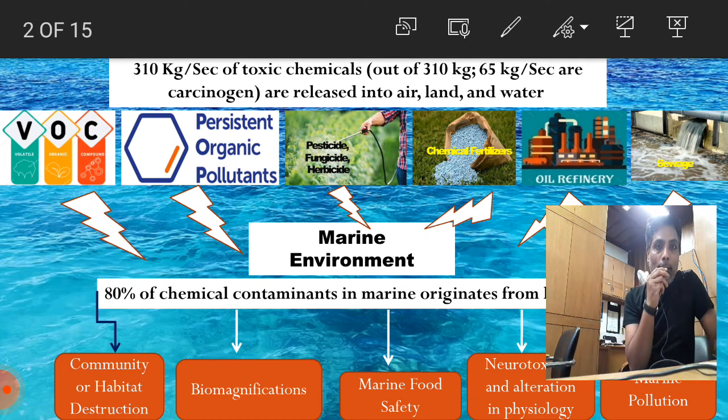You will be surprised to know that almost 310 kg of chemical is discharged into the environment, mostly air, water, and soil. Out of this 310 kg, almost 65 kg are carcinogens, and the nature of these chemicals is VOC and POP. They come as a source from pesticides, fungicides, chemical fertilizers, oil refineries, sewage, and many more.